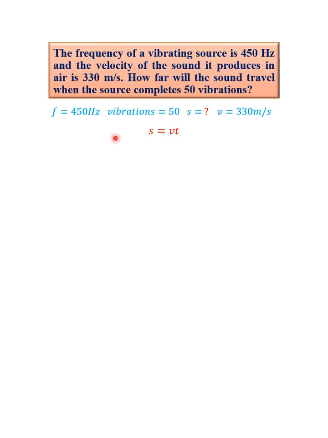First, let us find the period of vibration. What is period? Period is the time it takes to complete one vibration. In other words, if we can calculate the period of this wave, we can then multiply the period by 50 to know how long it will take to complete 50 vibrations, because the period of an oscillatory motion is equal to the time taken for one vibration. And the formula for the period is given as T equals 1 over f, where f is the frequency. So we are just going to take the inverse of the frequency, 450, and we obtain the period.